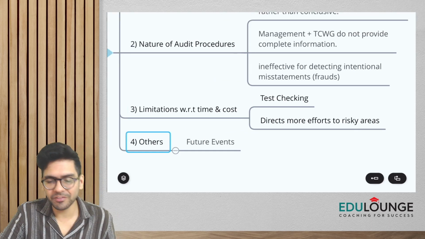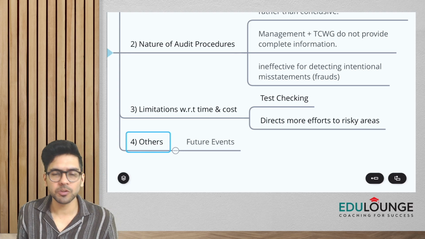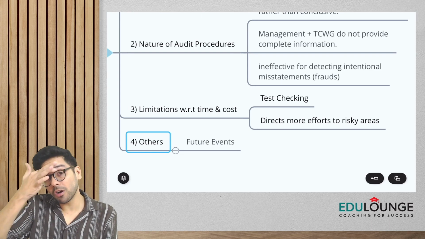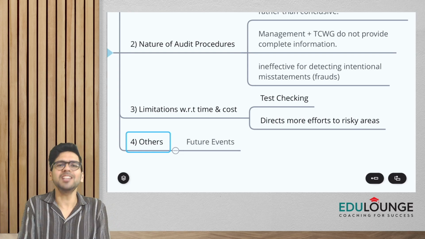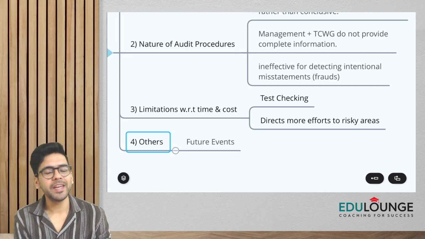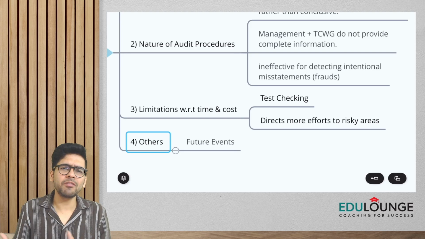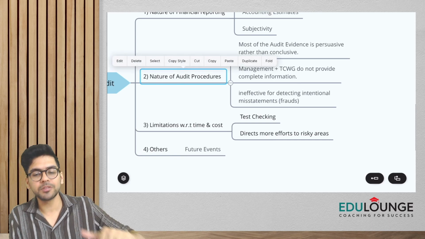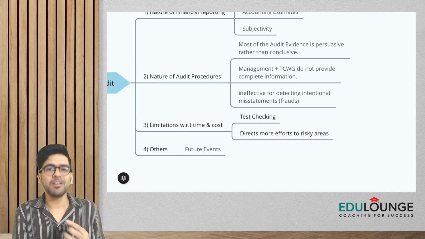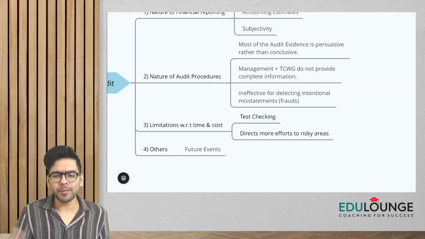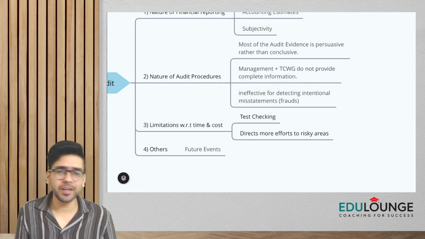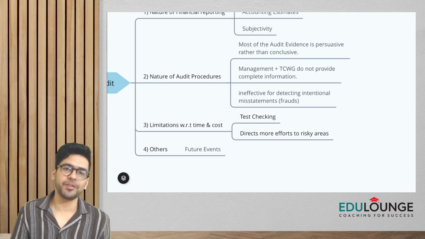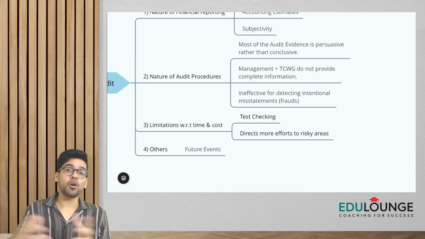Okay, and with respect to others, we can't comment about the future things which might happen. Maybe the company is doing really well now, but next year, because of, let's say, a COVID lockdown, the company has shut down its operation, so we could not have anticipated this, right? So another inherent limitation of audit is that we can't predict future events, etc. And again, let me tell you this, guys, in the nature of audit procedures, you can write one more point also, that we don't have investigatory powers, hence even if we do the audit, there might be cases wherein we are not able to uncover the fraud which management has basically perpetrated. So this is one more limitation of our audit procedures, right?